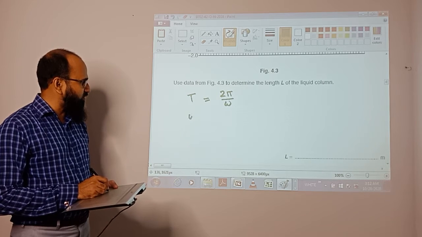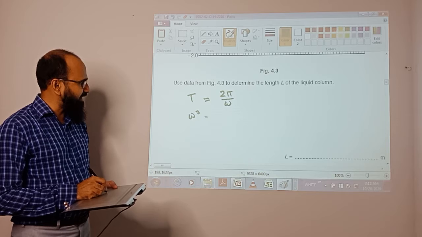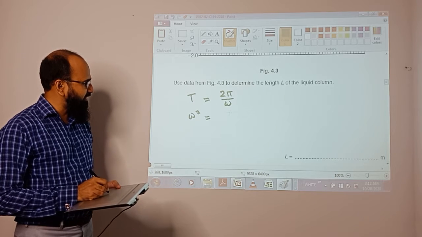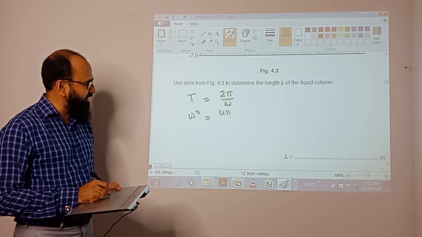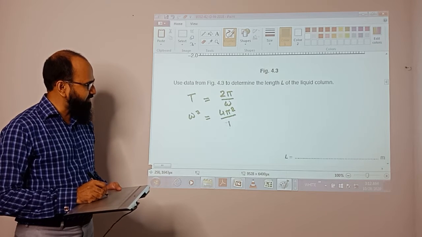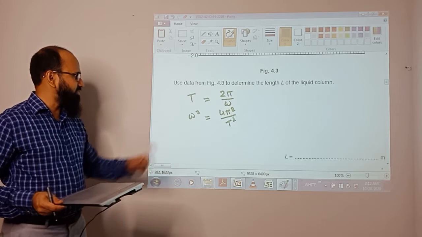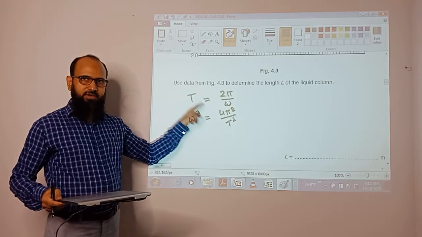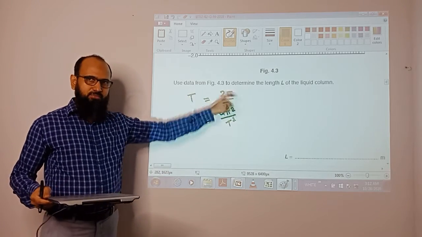So you can calculate omega square. If you make omega the subject, you can write 4 pi square divided by T square. This is simply taking the T over there, omega over here, and taking the square on both sides.